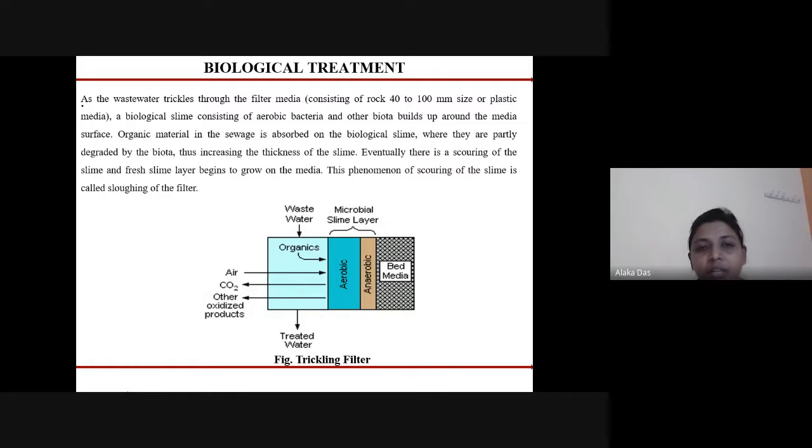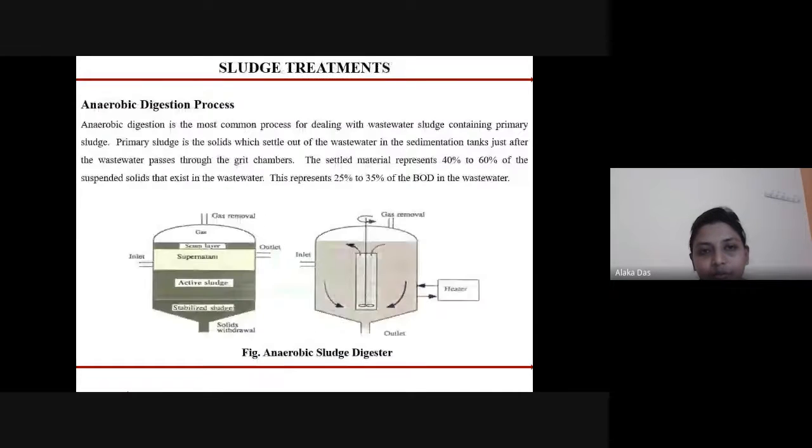The organic material in the sewage is absorbed on the biological slime layer where it is partly degraded by the biota, thus increasing the thickness of the slime. Eventually, there is scouring of the slime and a fresh slime layer begins to grow on the media. This phenomenon of scouring of the slime is called the sloughing of the filter.